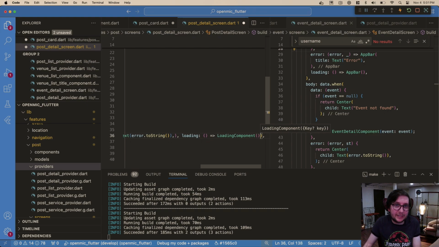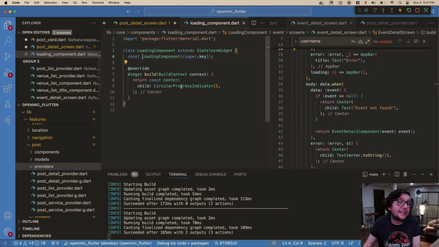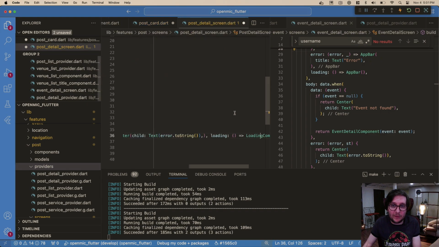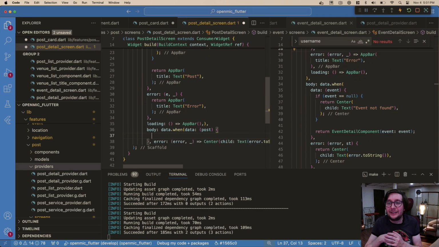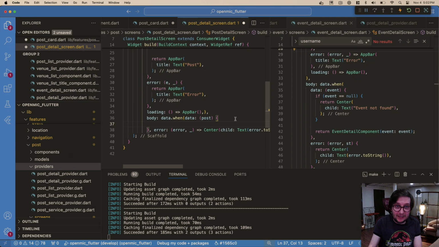And the loading component is just our very basic loader. I like this because it's basic and simple, but we can change this. In the future, if we want a custom loader, we just do it in one spot instead of doing it everywhere. So I always think about that. When you're writing code and building a big project, think about your future self. If the client needed that to change, would that be a huge pain because I'd have to change it in 25 spots? If the answer is yes, it's a good time to refactor early.